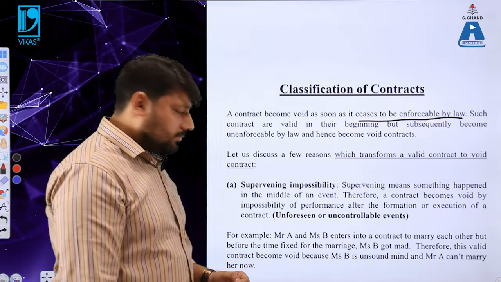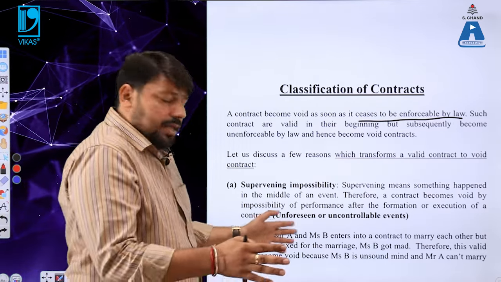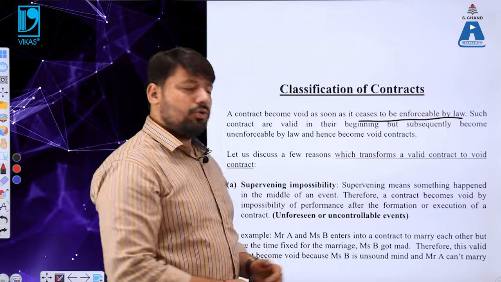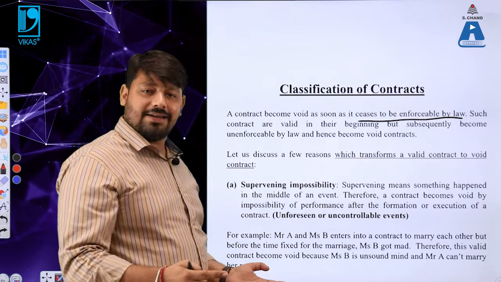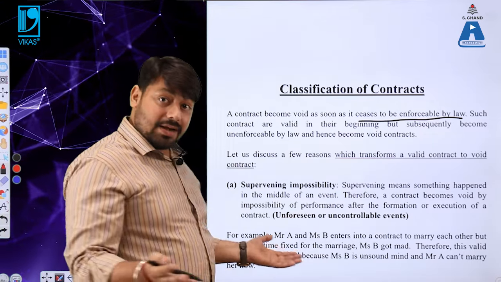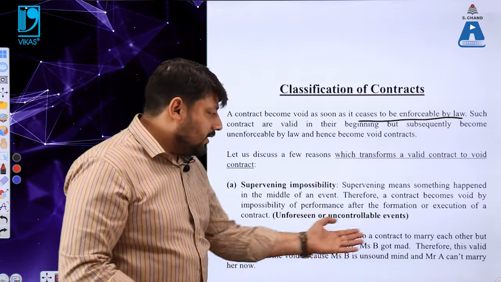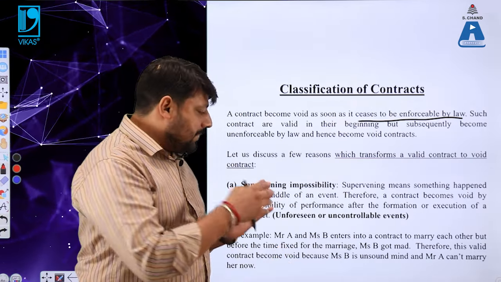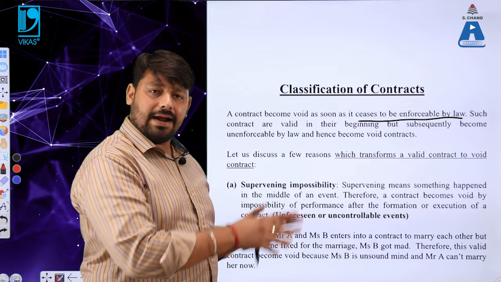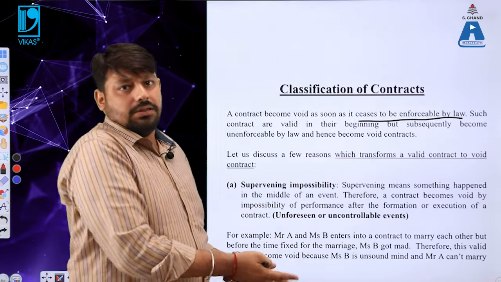For example, Mr. A and Miss B enter into a contract to marry each other. But before the time fixed for the marriage, Miss B went mad. Therefore, this valid contract becomes void, because Miss B is of unsound mind and Mr. A cannot marry an unsound person.